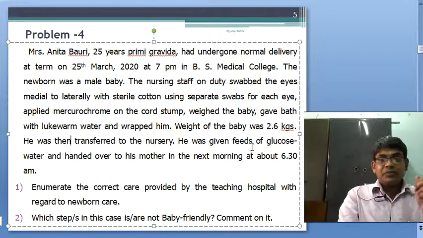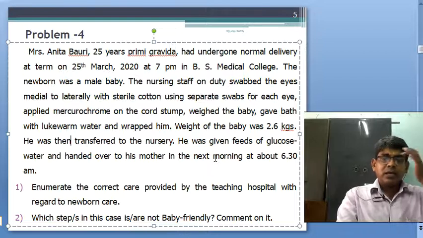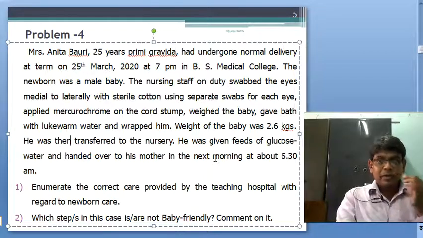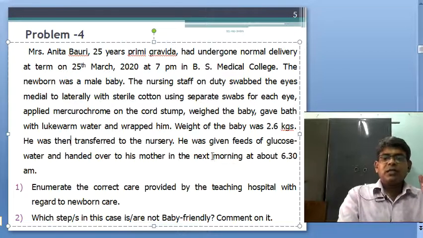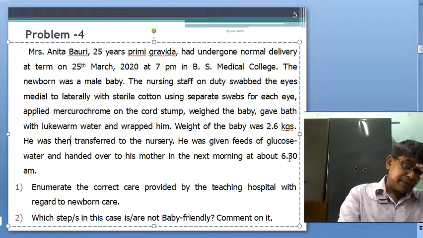He was given feeds of glucose water and handed over to his mother the next morning. Now, you see the baby was delivered at 7 p.m. and next it's handed over to his mother the next morning at 6:30 am, a long period.